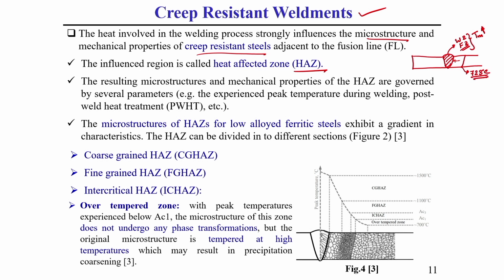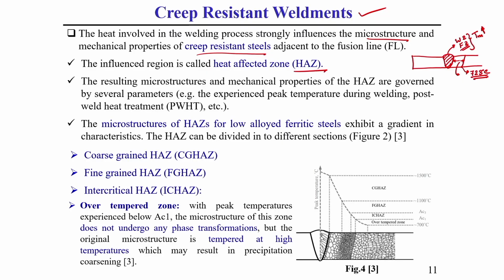From this fusion line or melting point temperature to this recrystallization temperature zone is known as the heat affected zone. In this zone most of the microstructural changes take place. That is why here I have written that for creep resistance weldment, the influence region is the heat affected zone region.